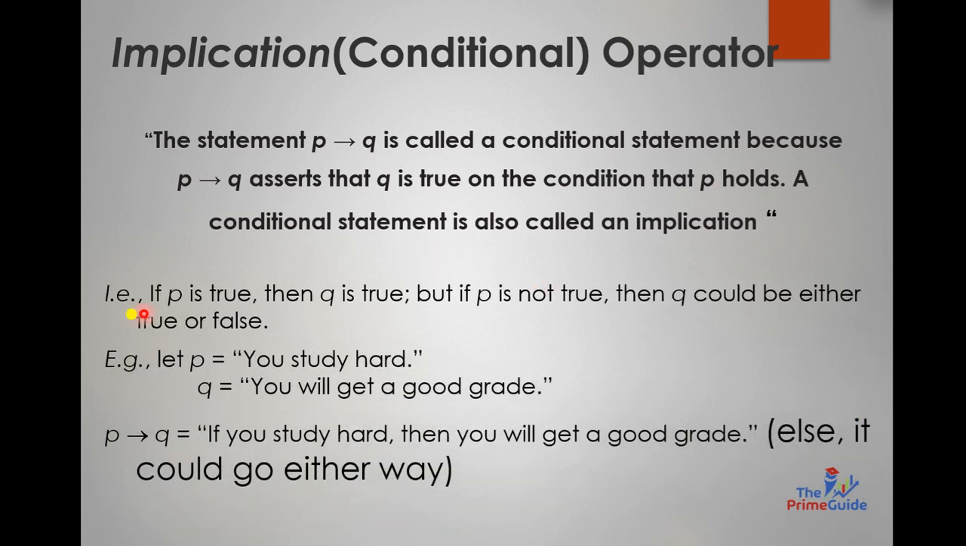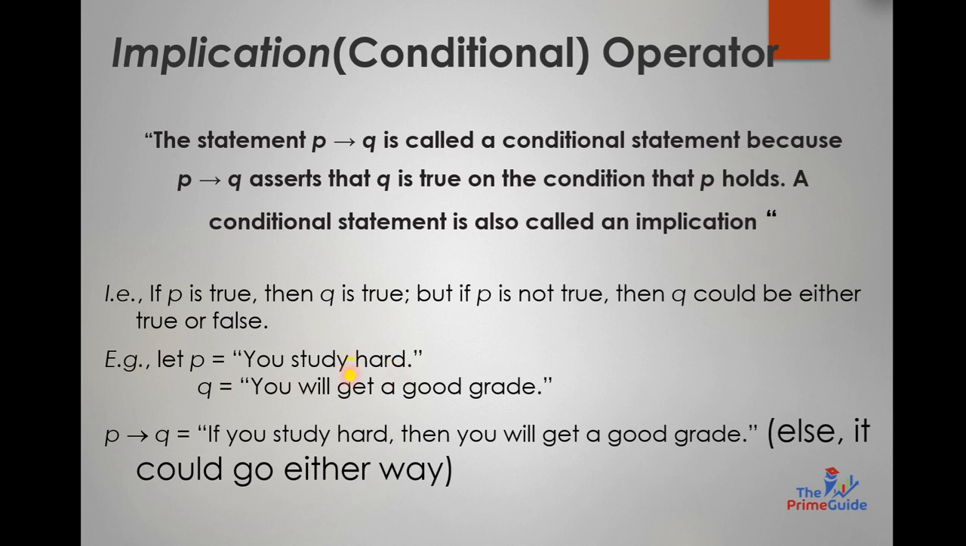Okay, if P is true, then Q is true. But if P is not true, then Q would not be true or false. That depends upon the condition. It can be either the case, but the main crux of this thing is that you have to know that P should be true. That is very important to know.